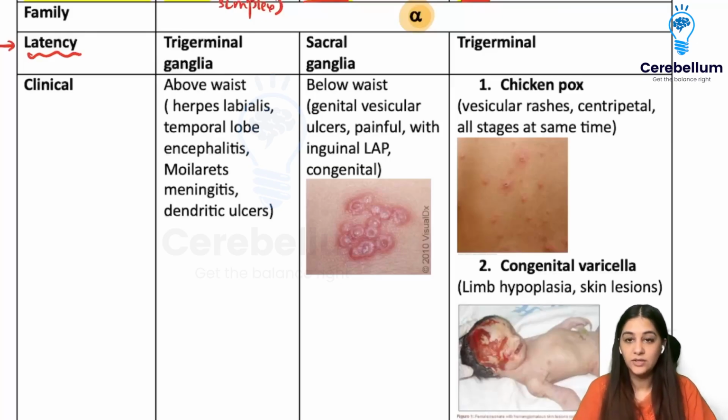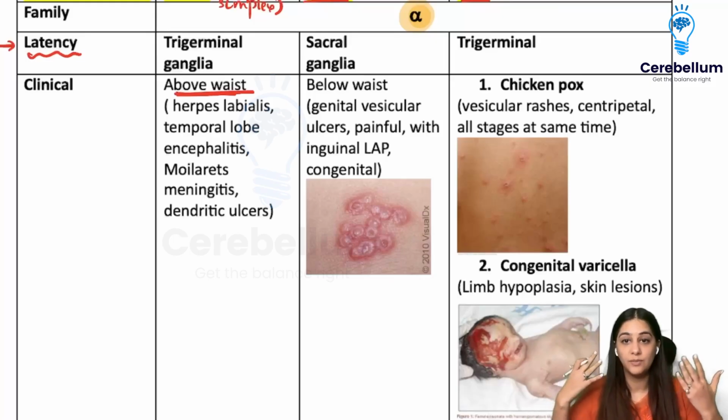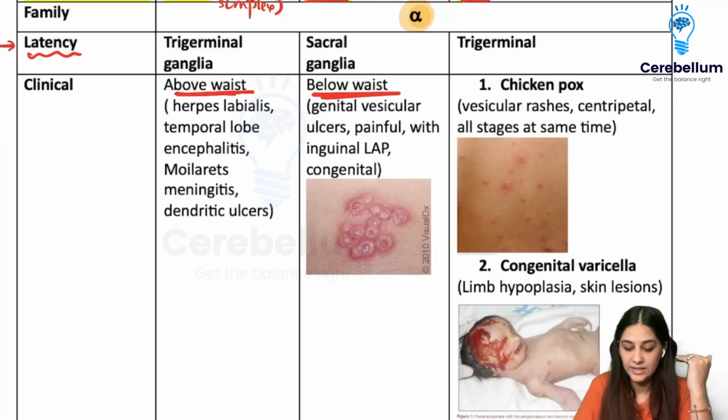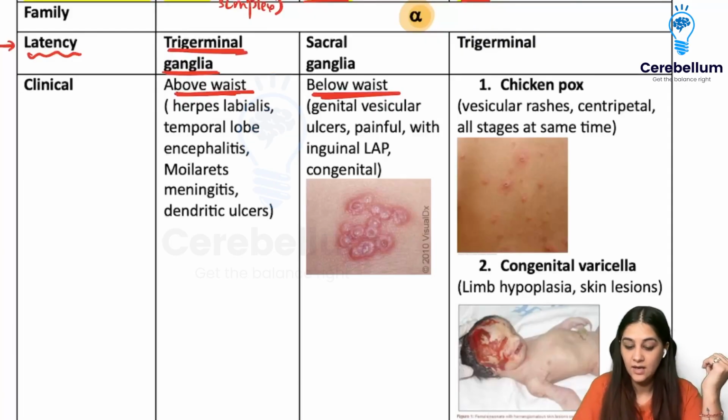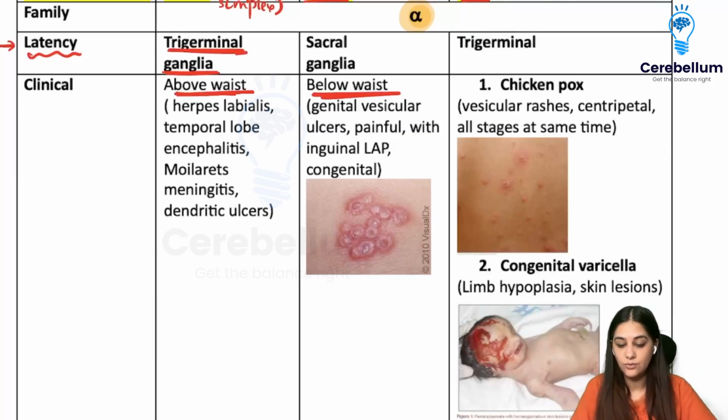So, when we talk about herpes simplex virus 1 and 2, they are very similar. They will show a very similar clinical picture, just their areas are demarcated. Any kind of herpes that is above the waist is going to be 1, and any kind of herpes that is below the waist is going to be 2. Above the waist, it goes into latency in the trigeminal ganglia, which is the one supplying your facial area. Below the waist, it is going to be in your sacral ganglia.